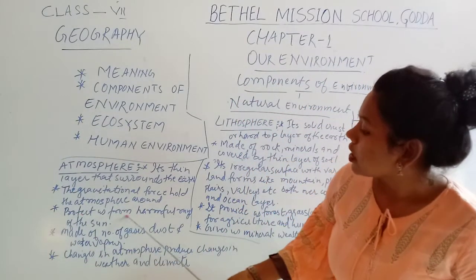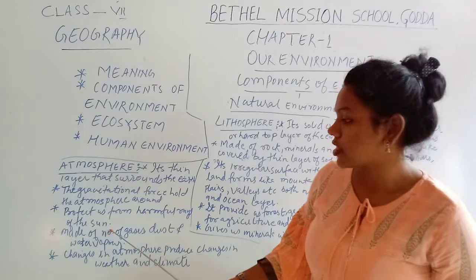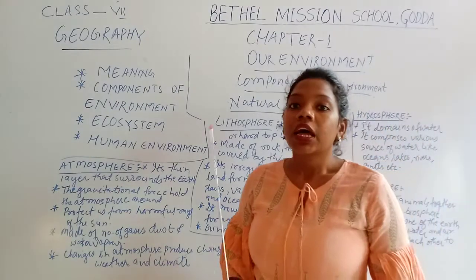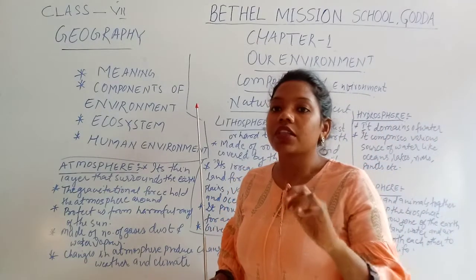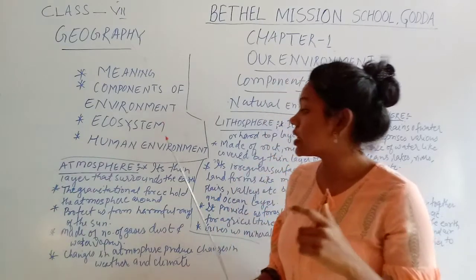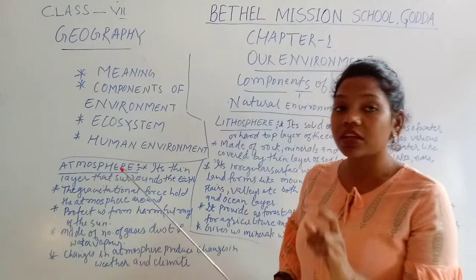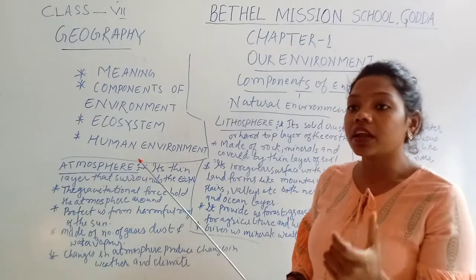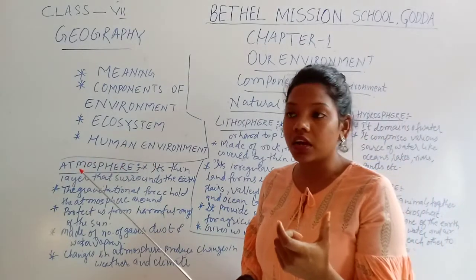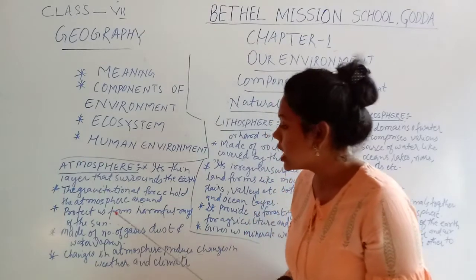Another, it protects us from the harmful rays of the sun. That means the ultraviolet rays, the harmful rays which come from the sun. This atmosphere, or this layer of air, protects us from the harmful infrared rays or the ultraviolet rays that come from the sun.